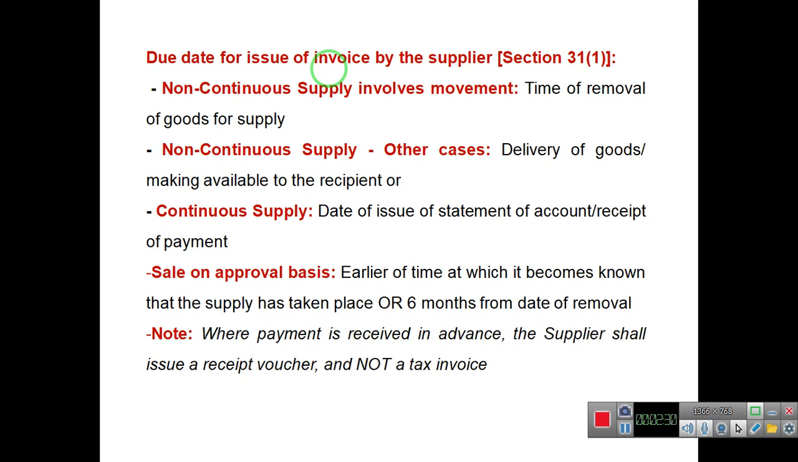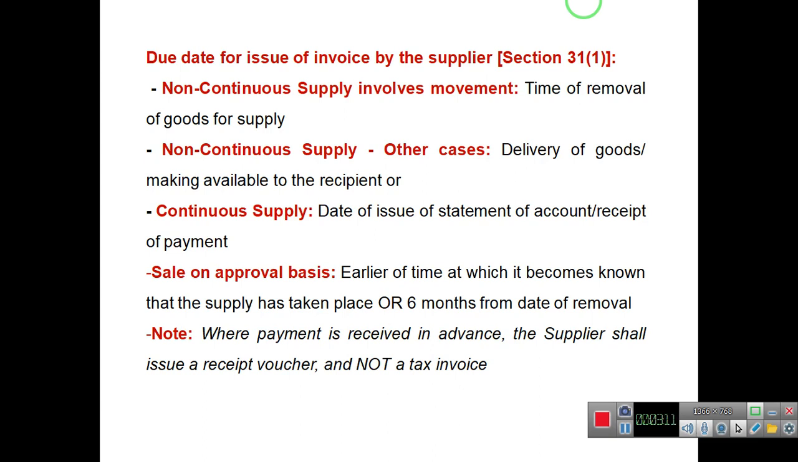In case of non-continuous supply without movement, the delivery of goods or the time when the goods are made available to the recipient will be the time of supply. In case of continuous supply, it is the date when the statement of account is issued or the payment is received. When there is sale on approval basis, the time of supply will be the earlier of the time at which it becomes known that the supply has taken place, or 6 months from the date of removal.